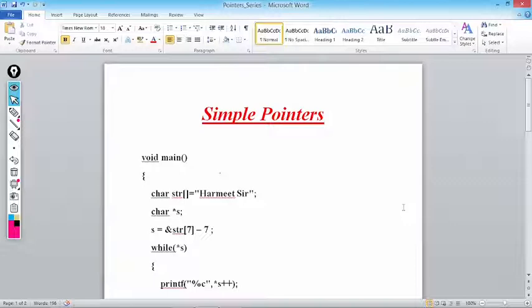So I decided to start a series which includes the complete pointers concepts, which will make you understand pointers in a very easy way and planned manner. So today we are starting one series which is totally dedicated to pointers.